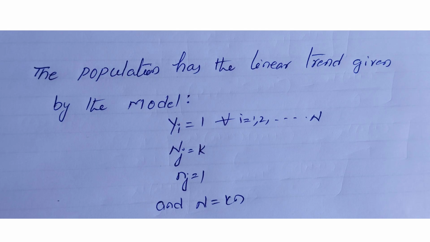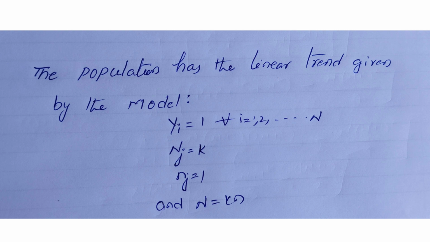Now we consider the population units as y_i = i for all i ranging 1 up to capital N, and N_j is equal to k, small n_j equals 1, and capital N is equal to k times n. So we have to consider this type of population units.